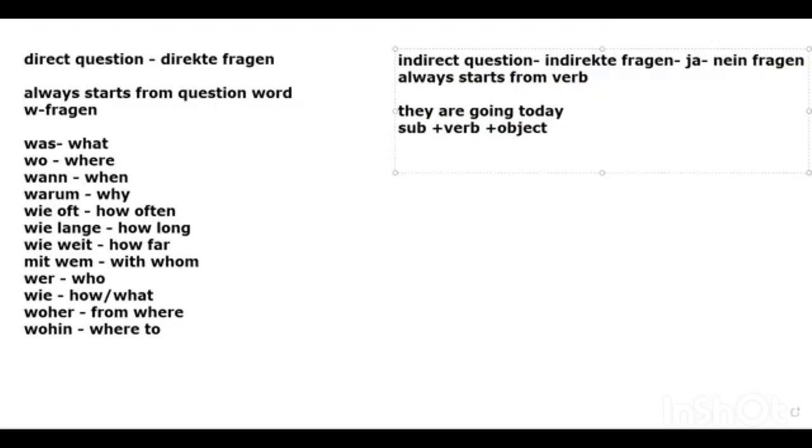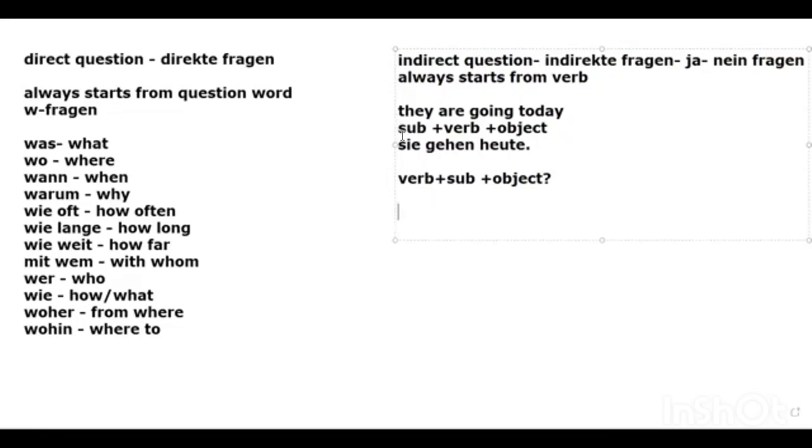So you will say Sie gehen heute, right? This is a statement. But once you need to say an indirect question, you need to start from the verb. You just take out your verb from the sentence: verb first, then subject, and then object. This is the simple trick and structure I'm giving you to make indirect questions.